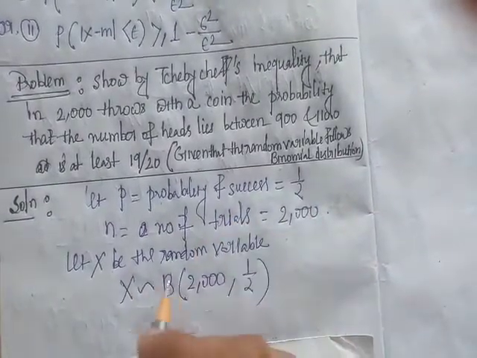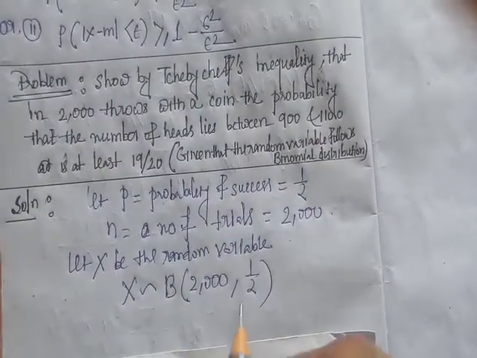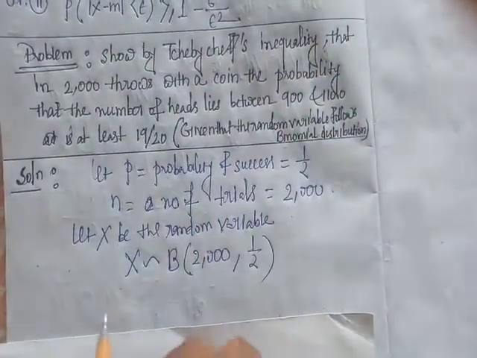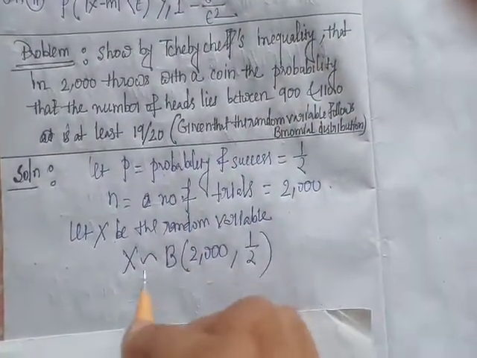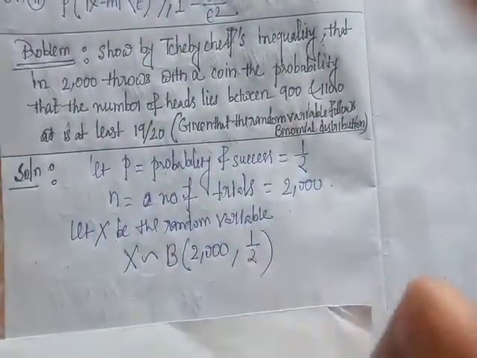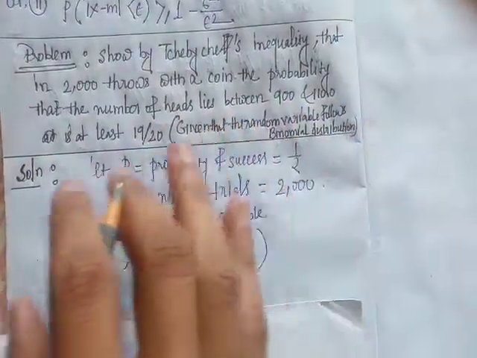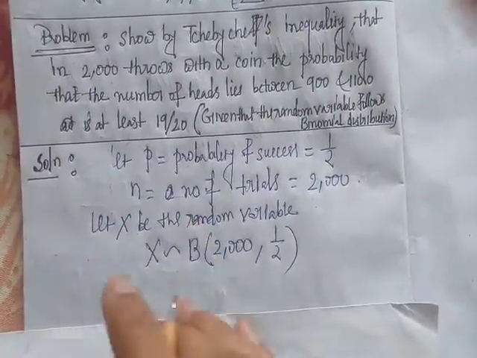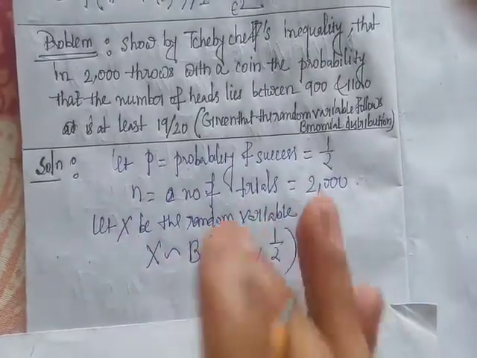We call x a binomial (n, p) variate. Clear?